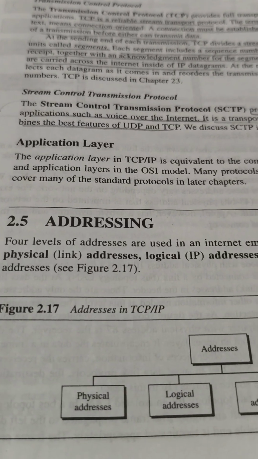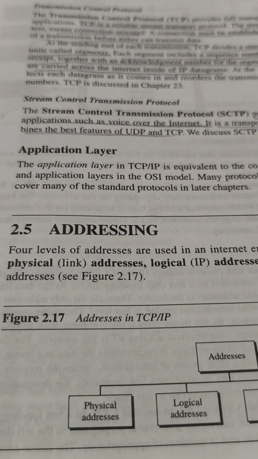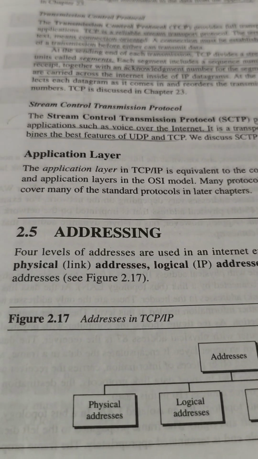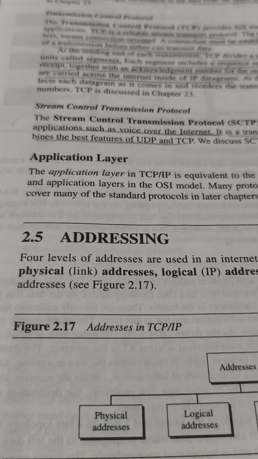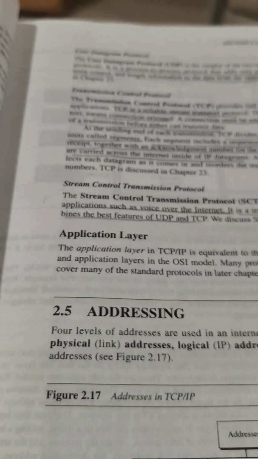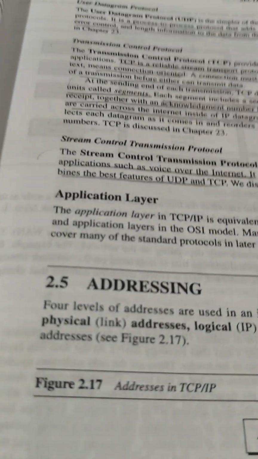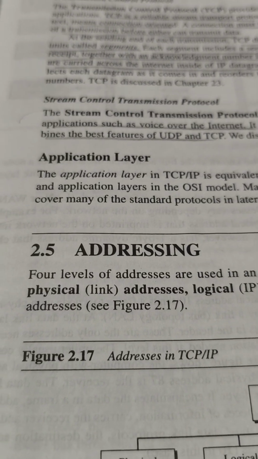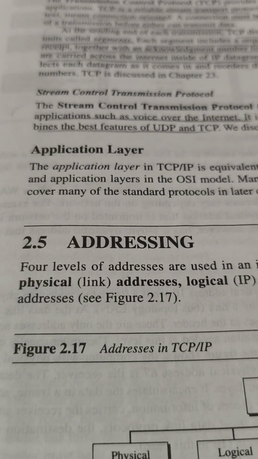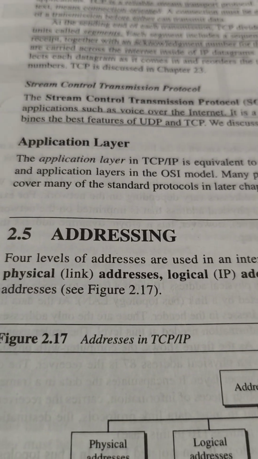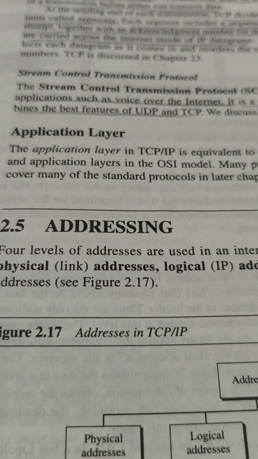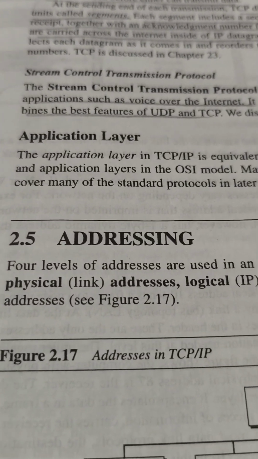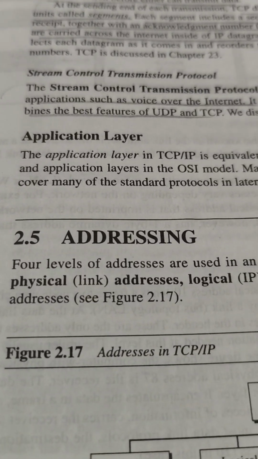Like here, in the internet also, in computer communication networks, addressing is very important. Why? Because when we connect the system to the internet, we are not connected to a single 10 or 20 systems.